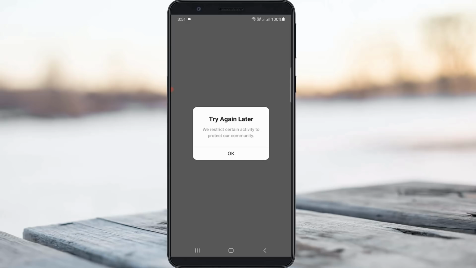So today I got the following error notification while I tried to like an Instagram post, and it says "Try again later. We restrict certain activity to protect our community." So how to fix this issue?